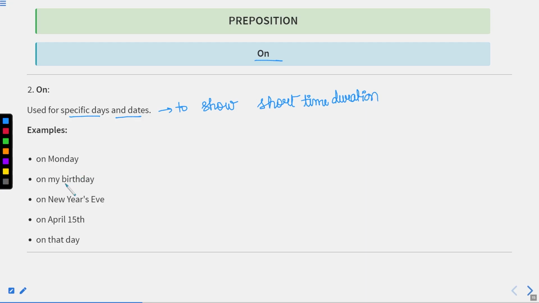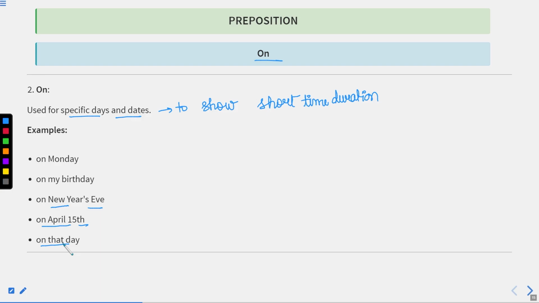On my birthday, on New Year's Eve, on April 15th, on that day, on this day, but we cannot say on today. Or before these days, which are fixed, like today, tomorrow, yesterday, we cannot use any preposition with these durations. This omission we will discuss later on. So on Independence Day, on 26th January, this is a short time duration. To show any short time duration, we basically use the preposition on.